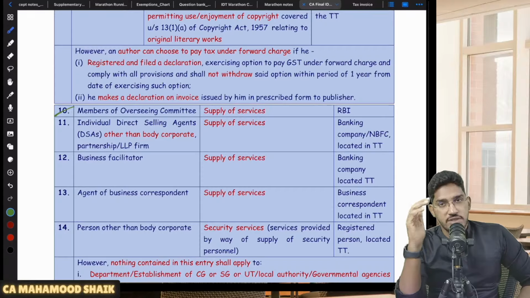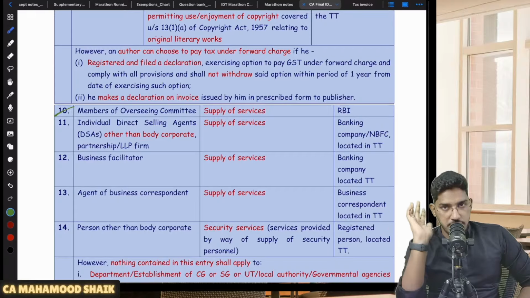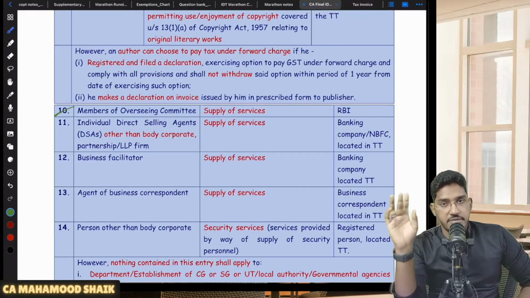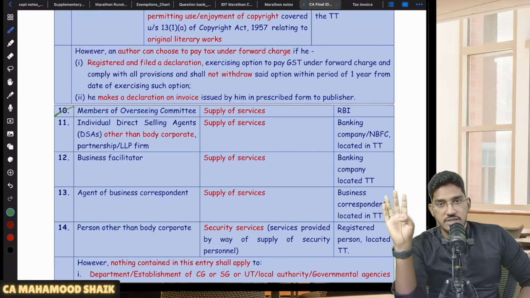These members of the overseeing committee will provide services to the RBI, for which RBI will pay them remuneration. So who is the supplier? Members of the overseeing committee. Who is the recipient? RBI. I am saying this will get covered under RCM.